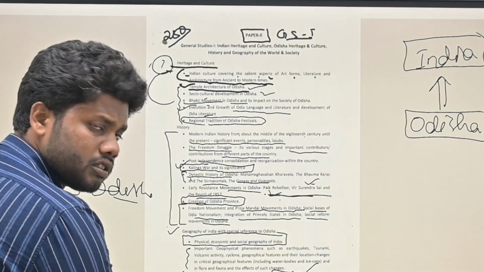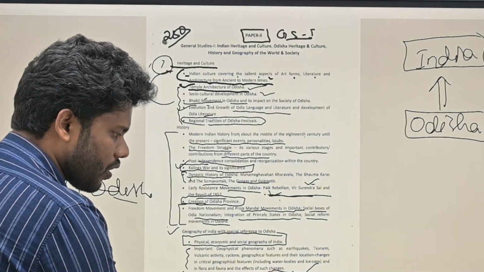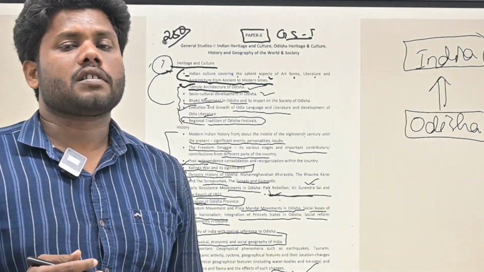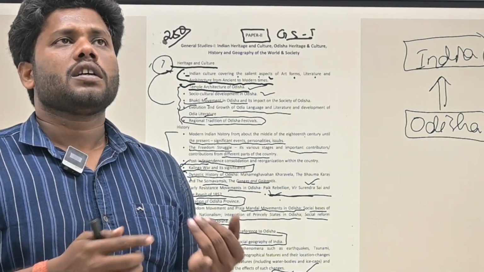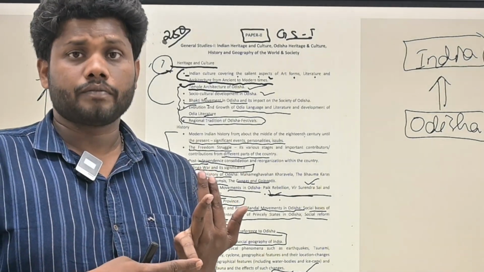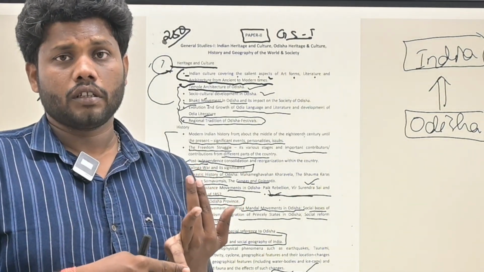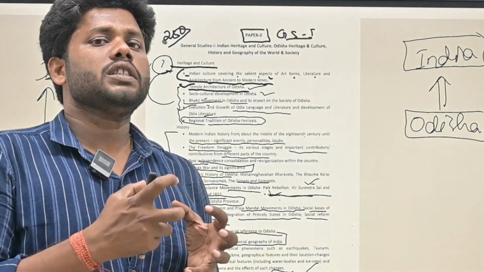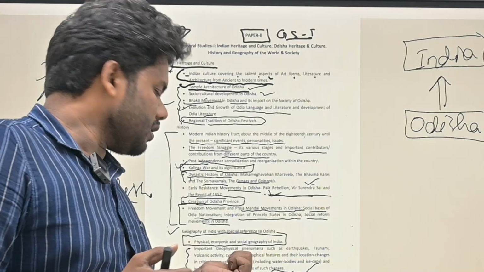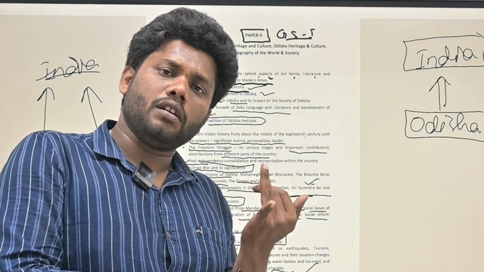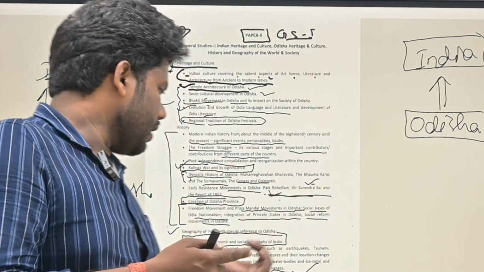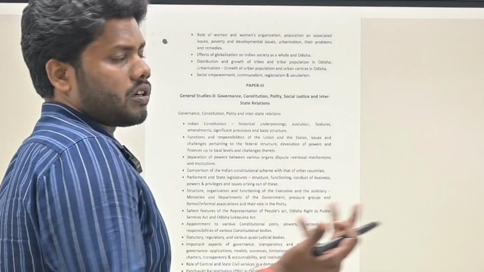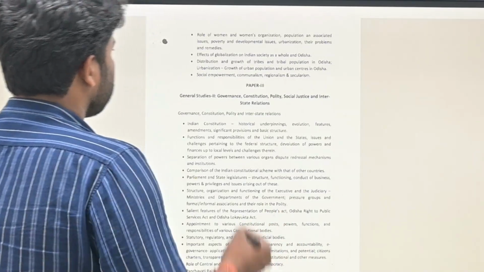Now water, Chilika is important, and forest, again forest is coming into our consideration. So when forest is coming, then Mo Jungle Jami, a scheme, needs to be covered. Like that, what are the new initiatives that have been taken? Now Mo Jungle Jami is associated with the tribal people as well as forest lands. So that is how we need to understand, and we need to write our answers for better outcomes in exams.